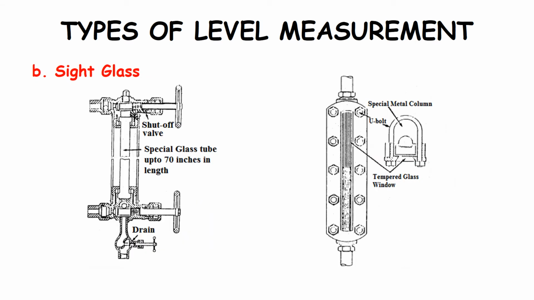The next type of direct method is the sight glass. The first picture shows the low pressure sight glass and the second picture the high pressure sight glass. Another simple method is shown here. It is quite straightforward in use. The level in the glass seeks the same position as the level inside the tank. It provides a continuous visual indication of liquid level in a process vessel or a small tank and is more convenient than the dipstick, dip rod as well as the manual gauging types.